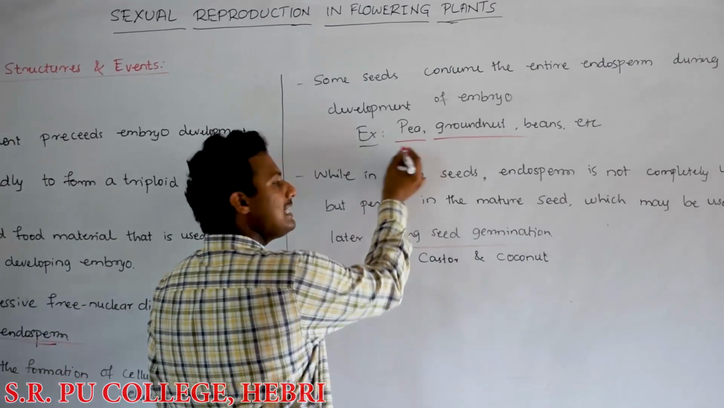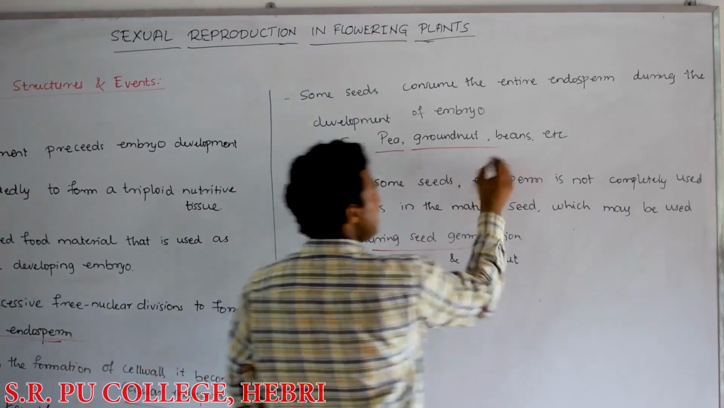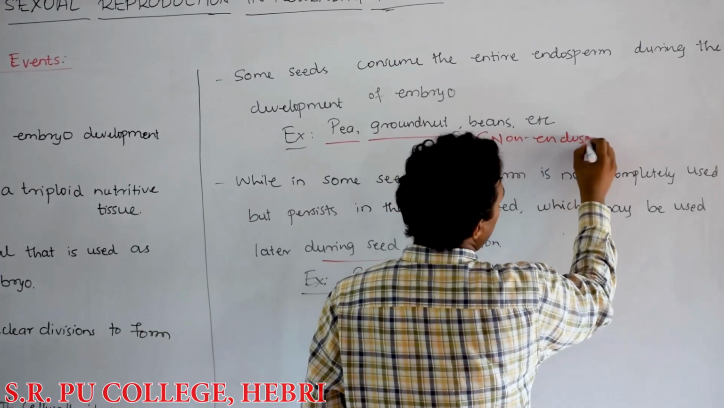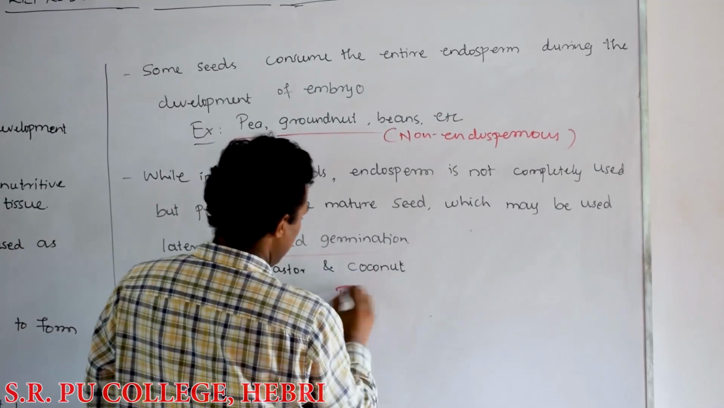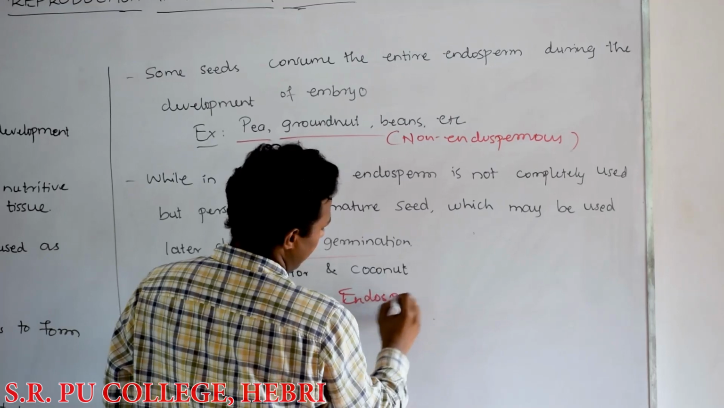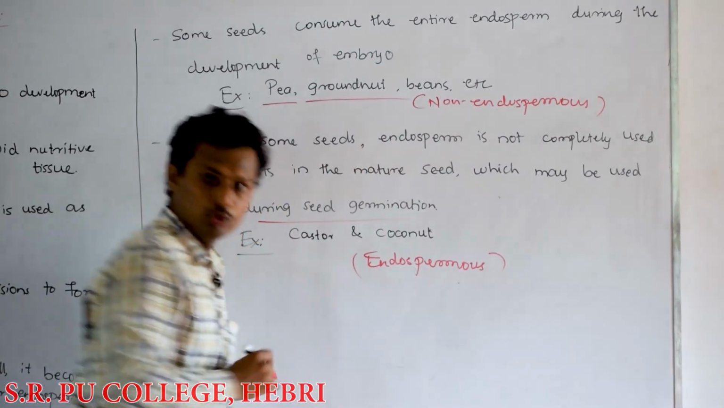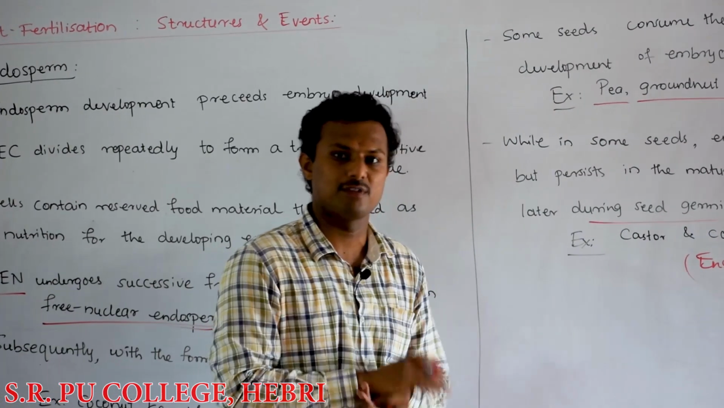Seeds in which the endosperm is used up are called non-endospermous seeds, and seeds which retain the endosperm are called endospermous seeds. We are going to talk about endospermous and non-endospermous seeds and other different types of seeds in the next session.